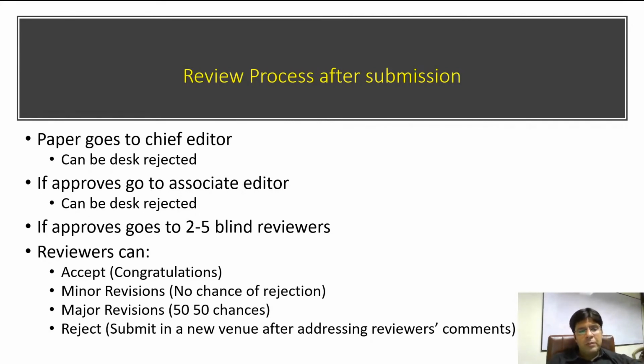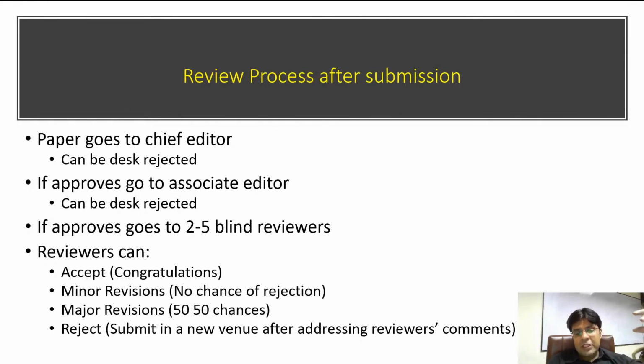Sometimes they give you a minor revision. Minor revision means there are some spelling issues, some formatting issues. So there's no chance of rejection then. You just improve those and your paper will then be accepted. For major revisions, if the reviewer gives you a major revision, there is a 50-50 chance of acceptance and rejection. So you have to incorporate the major revisions properly.